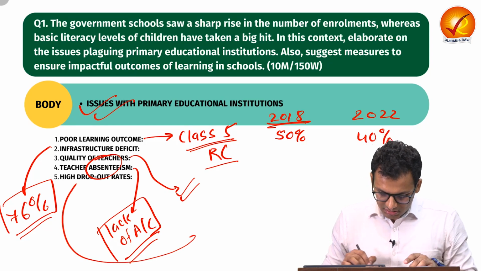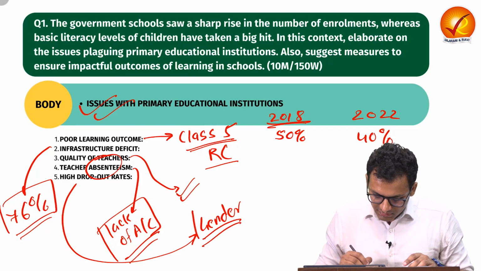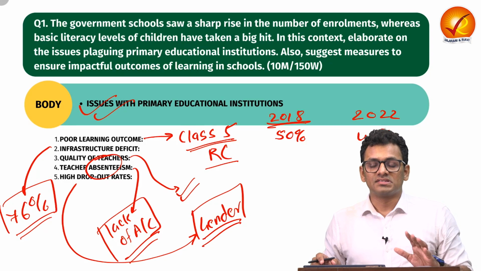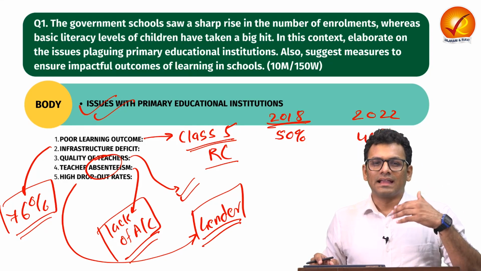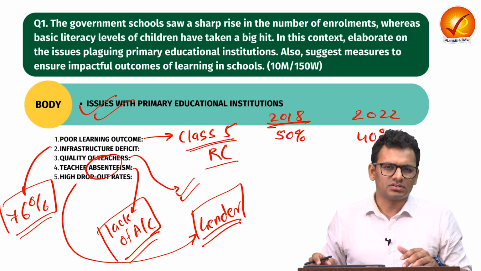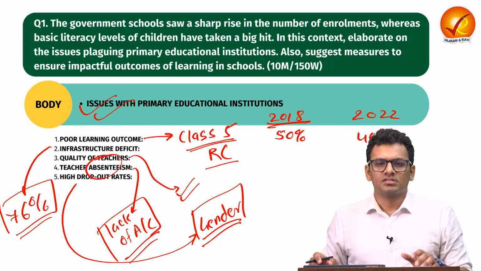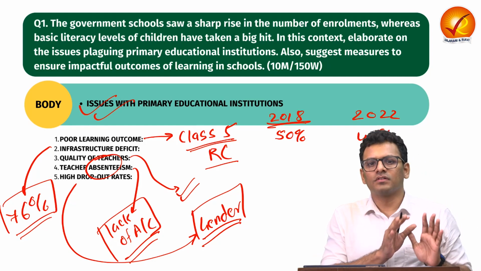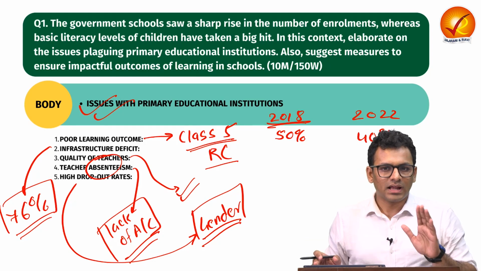And the last is high dropout rates. We can understand this from the gender perspective. We have witnessed that especially girls face a lot of hurdles with respect to engaging themselves with education institutions. They are forced to leave school and engage in stereotypical roles, working in the household. So such discrimination is also leading to issues with respect to primary education.